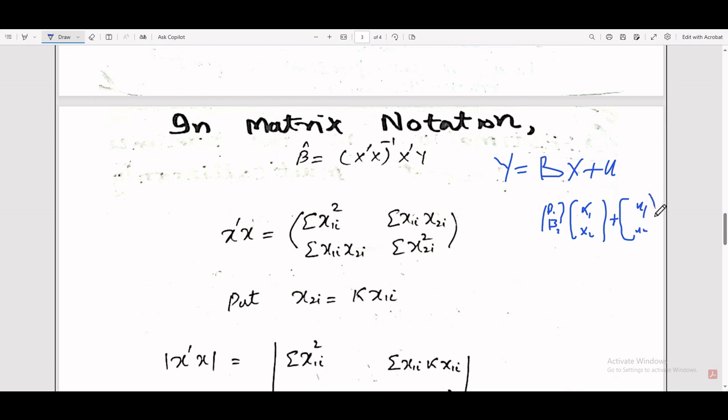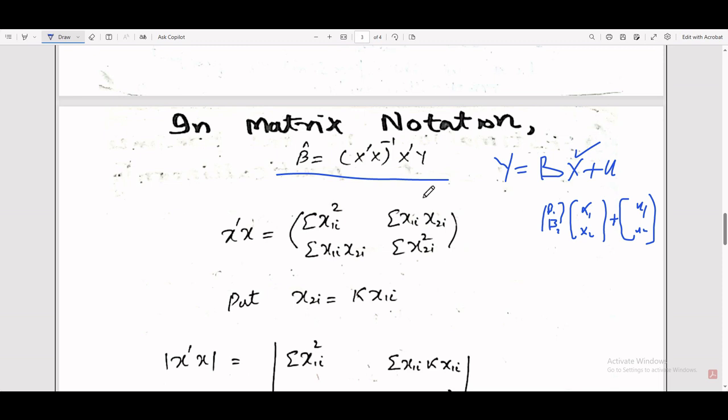When we write our model in this fashion, it is called matrix form. In matrix form, beta cap is equal to (x prime x) inverse x prime y. So now we prove beta is indeterminate in matrix form.